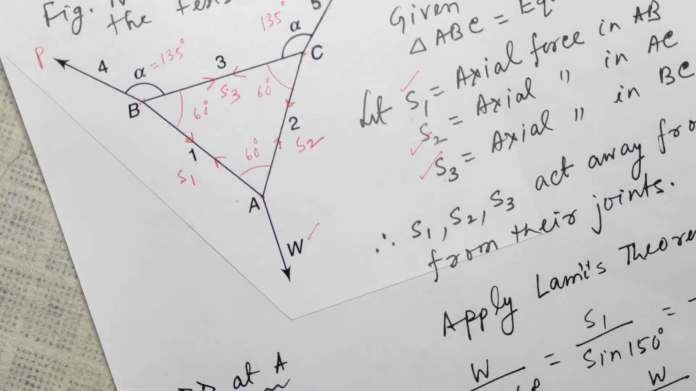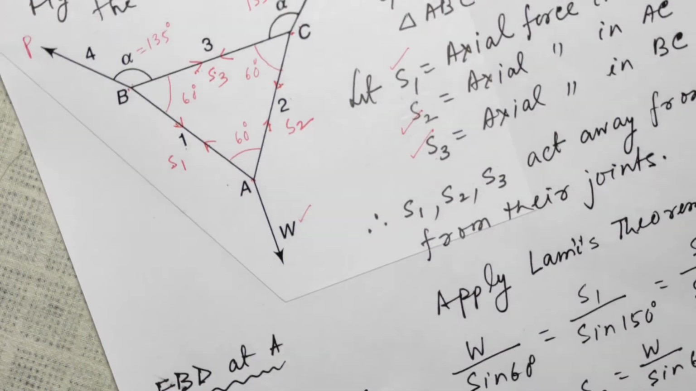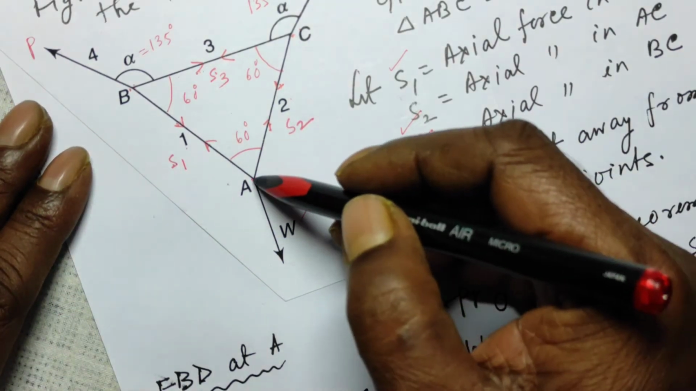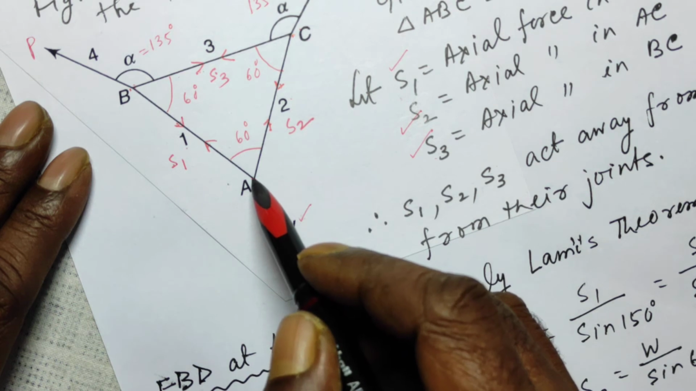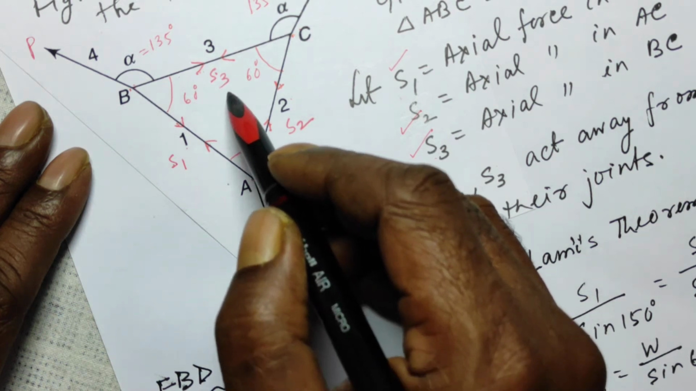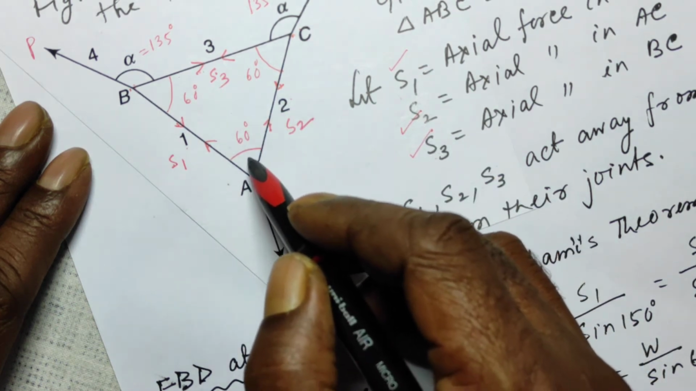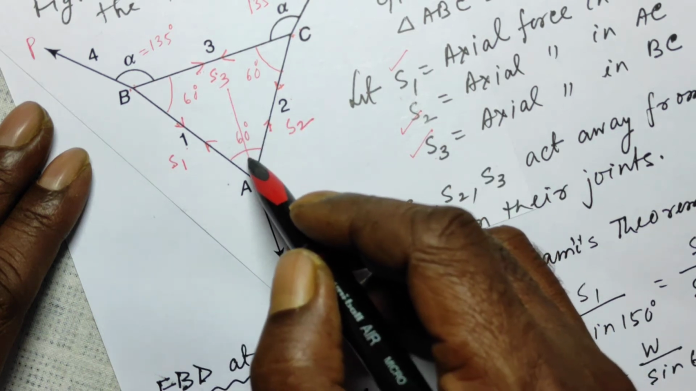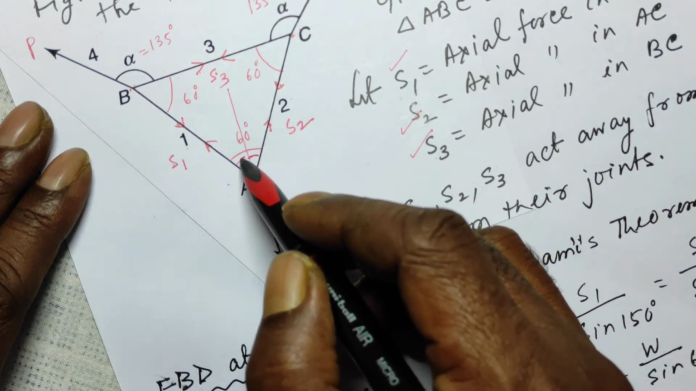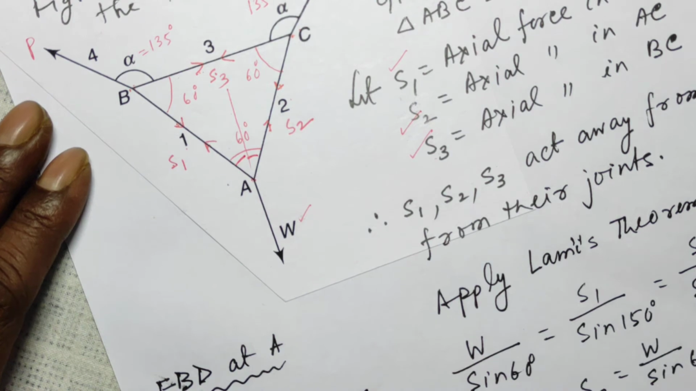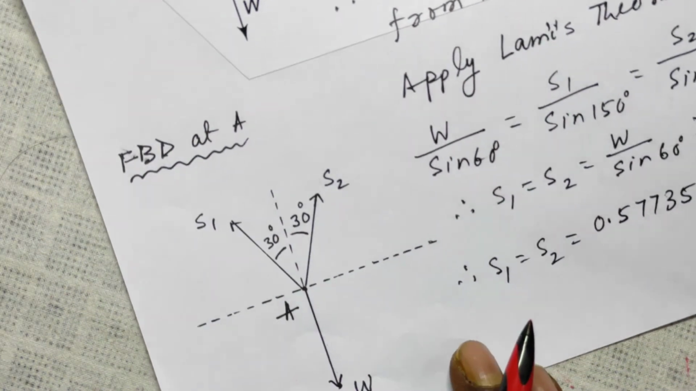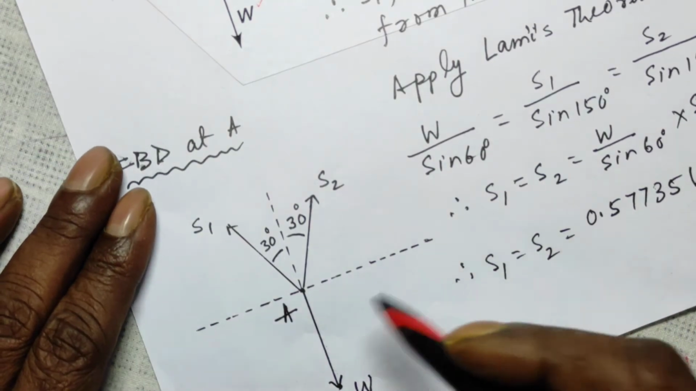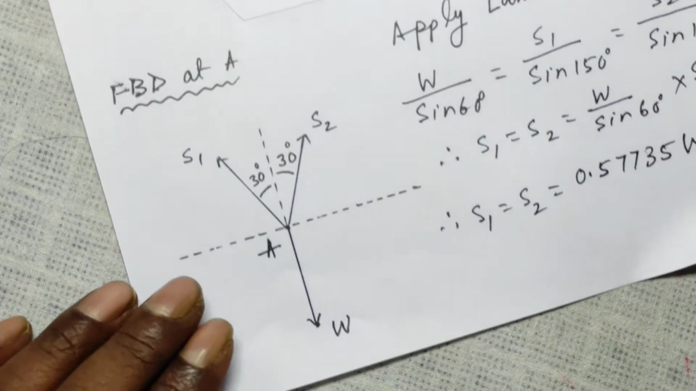Now then let us draw the free body diagram at point A. Point A, if you extend this line like this, then this much will be 30 degree and this much will be 30 degree. So at A, the free body diagram is drawn for you.